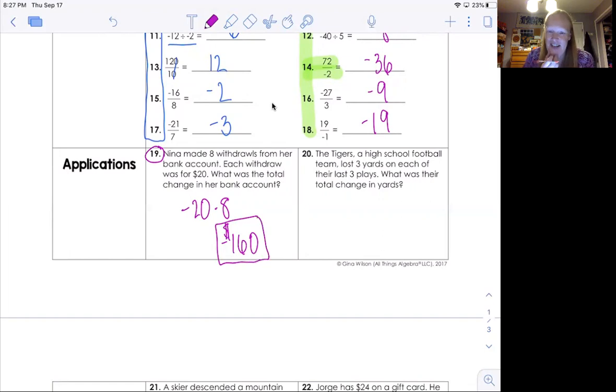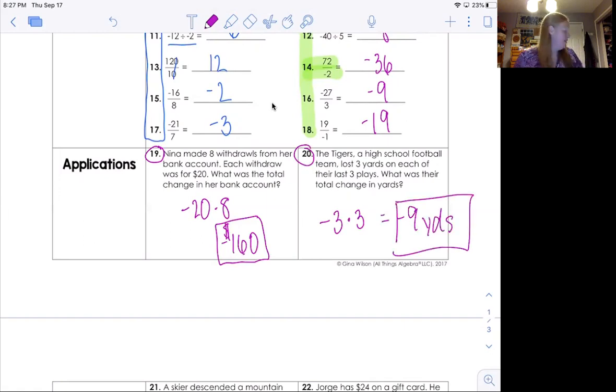Okay. Number 20. The Tigers, a high school football team, lost 3 yards on their last 3 plays. Well, they're consistent. What was their total change in yards? Well, they lost 9 yards. Okay, cool. These are like sad stories because everybody's losing or spending or something crazy.